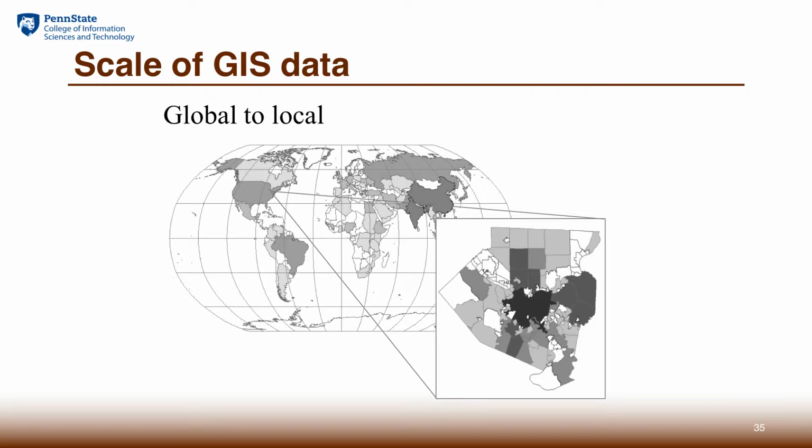This capability is very important. We will show that many of the patterns only show at one scale. They do not show at other scales. So we call it scale-dependent geographical patterns. To study this, we have to understand the concept of scale.